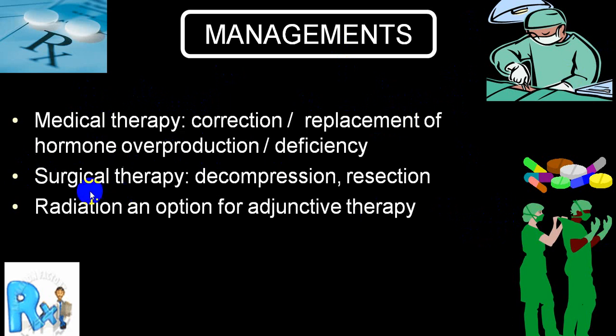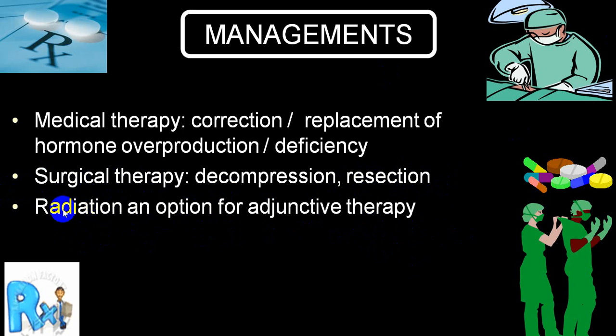In case of a tumor, irrespective of the type of tumor, you can go for decompression therapy, partial resection or complete resection, that is surgical therapy, or you can take advantage of what we call adjunct therapy like radiation.